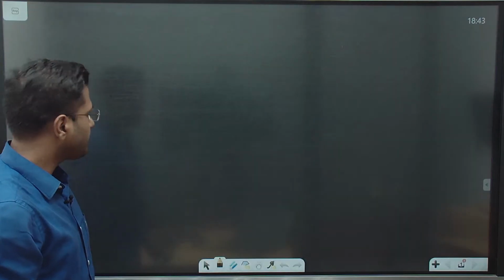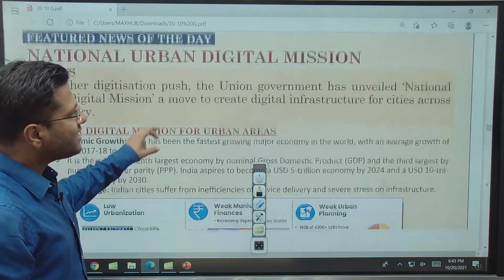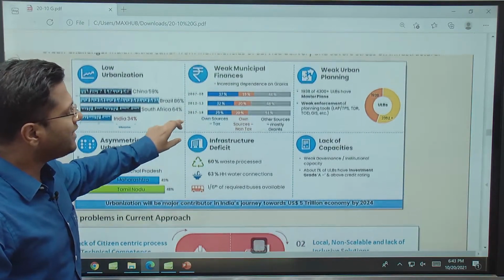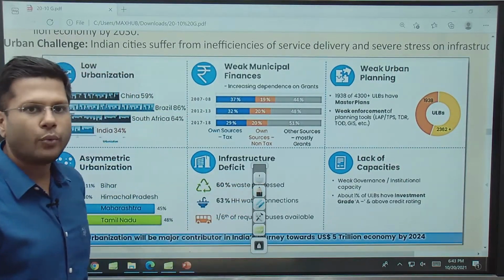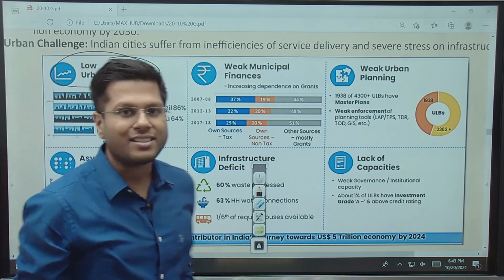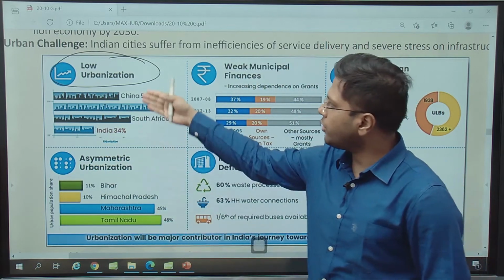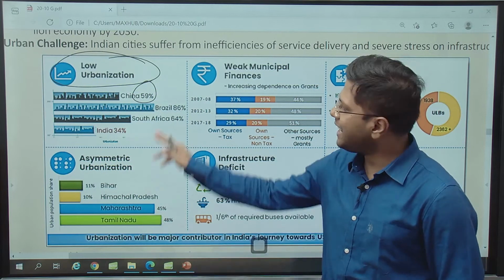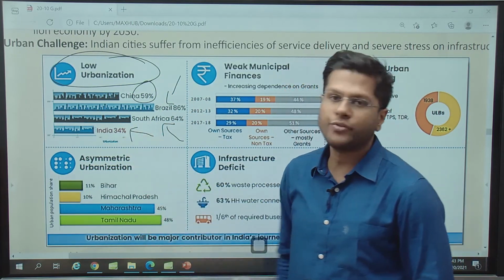the urban digital mission. Getting back to our featured article, it says very clearly that these are the times when urban India is not very much empowered right now. Why? See, India has a low level of urbanization as compared to other countries. Developing countries like China, Brazil, even South Africa, we are talking of BRICS nations: China has 60% urbanization, Brazil has 86%, South Africa has 64%, and India has only 30+% urbanization.